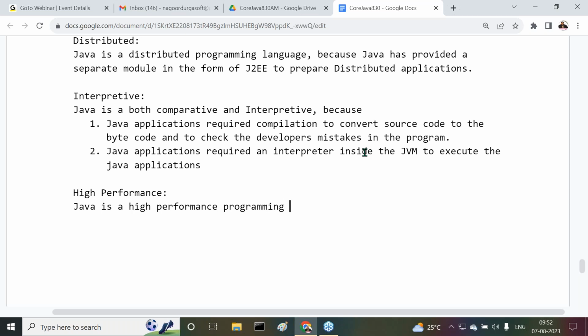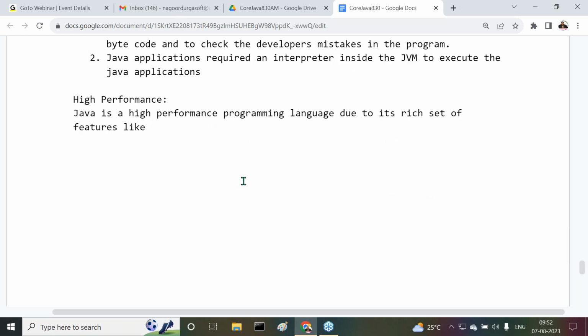Java is a high performance programming language due to its rich set of features, like we can understand: robust, multi-threaded, dynamic, portable, and so on. So these are very good features. These features are able to improve the performance of Java applications.